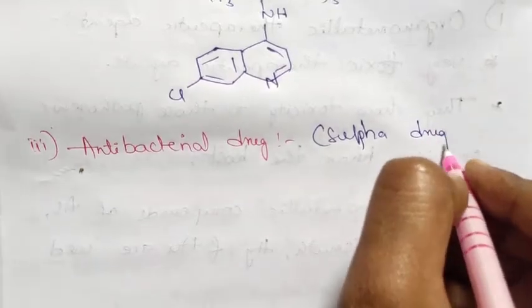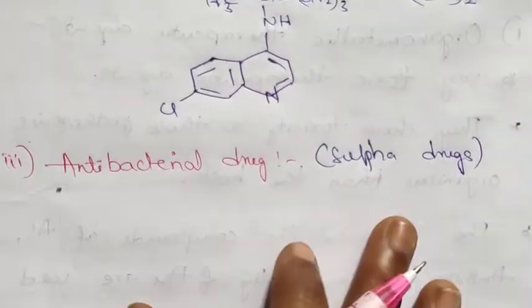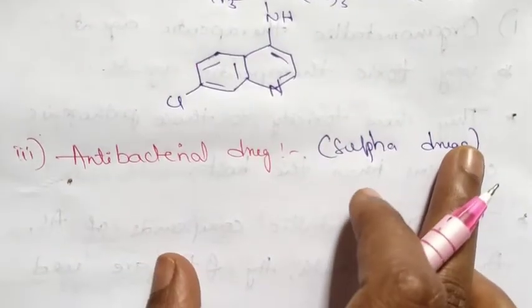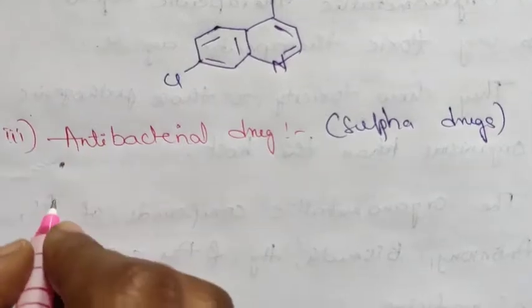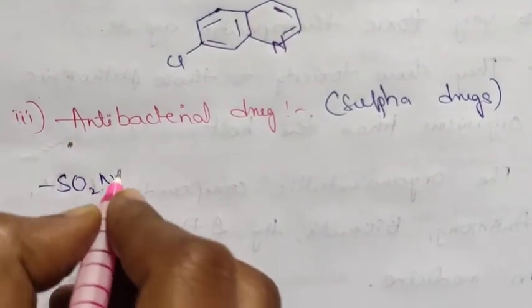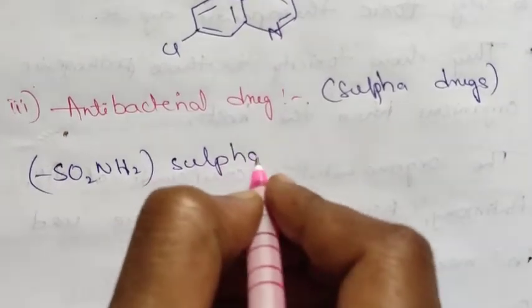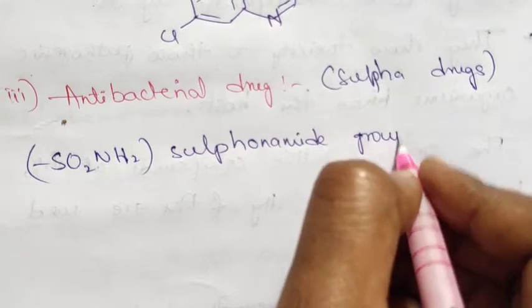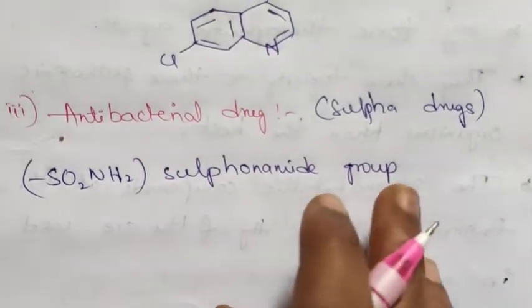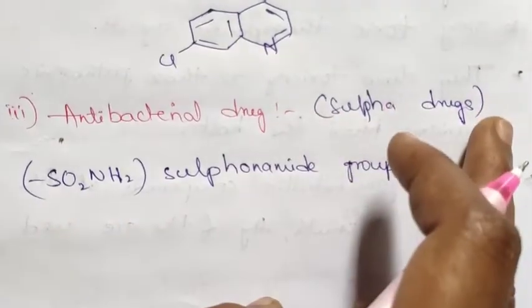These sulfa drugs mainly contain the sulfonamide group, that is SO2NH2. This is the sulfonamide group, which is present in their structure, meaning the sulfonamide group is present in the sulfa drugs.